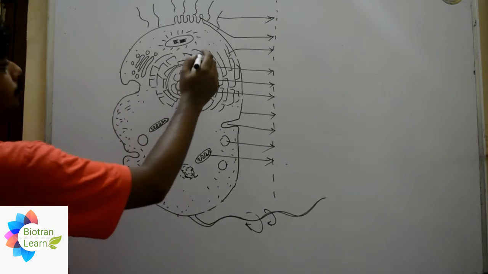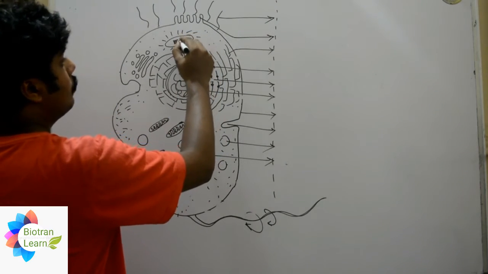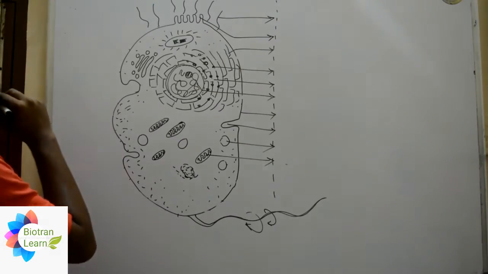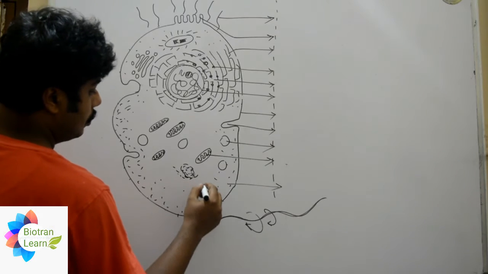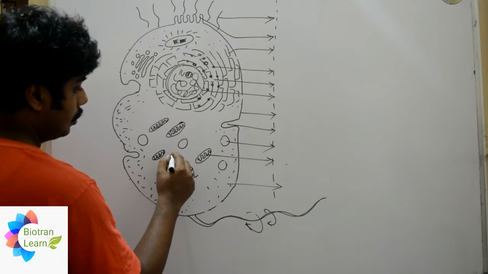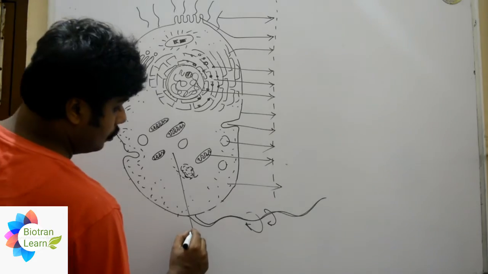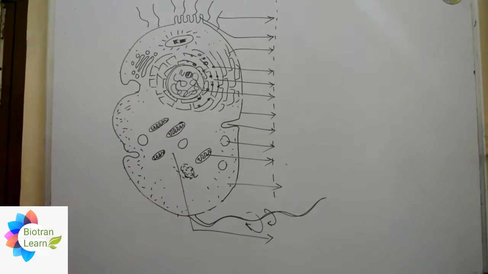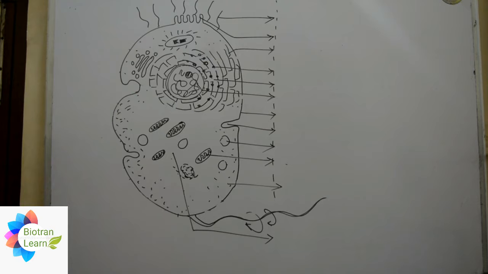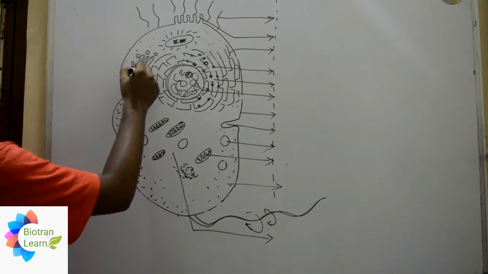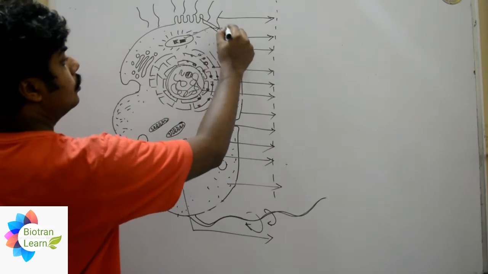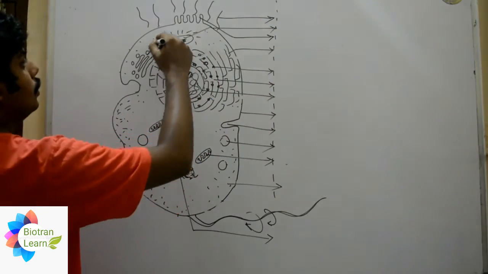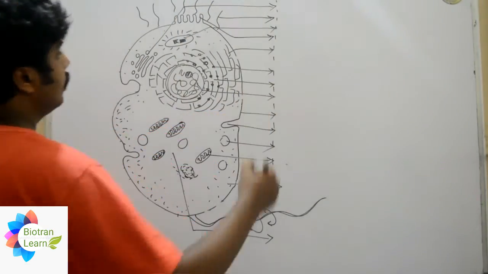Now I don't have a place in here. So we will have endoplasm, ectoplasm, and then we will draw endoplasm in here, and there should be certain places for the centrosome, and here lies the Golgi body.